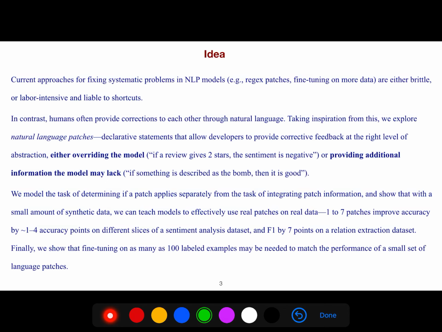We model the task of determining if a patch applies separately from the task of integrating patch information, and show that with a small amount of synthetic data, we can teach models to effectively use real patches on real data. 1 to 7 patches improve accuracy by 1 to 4 accuracy points on different slices of a sentiment analysis dataset.